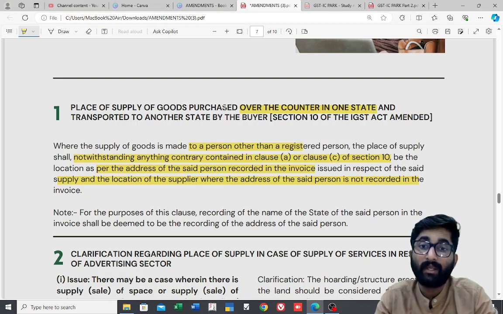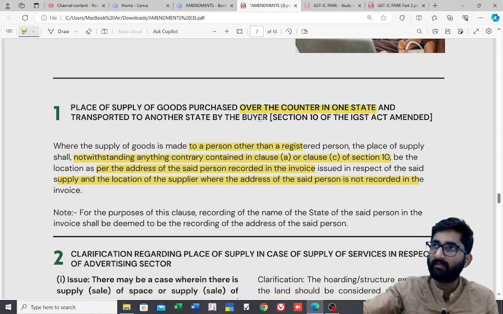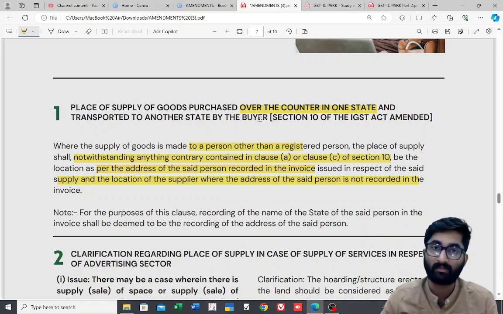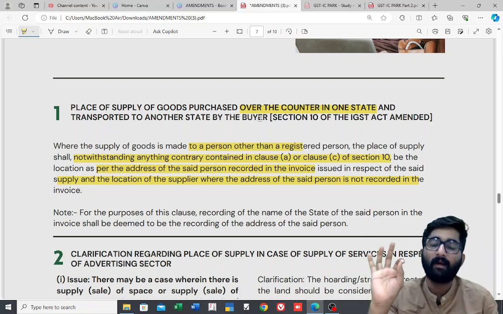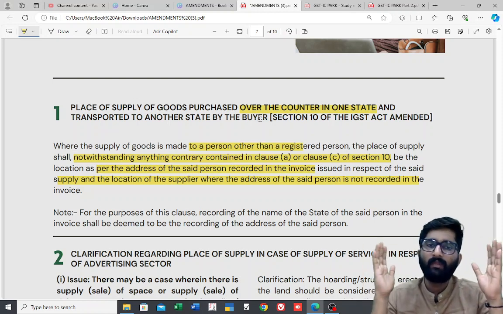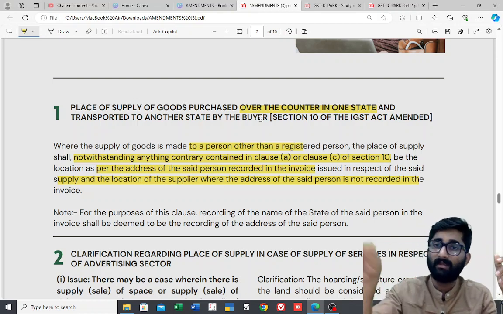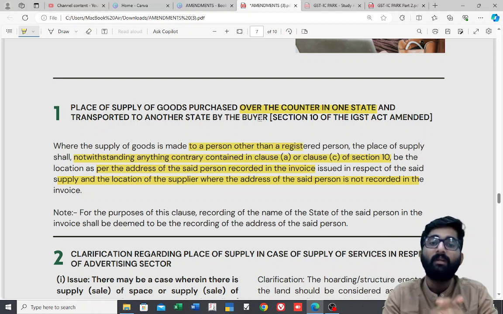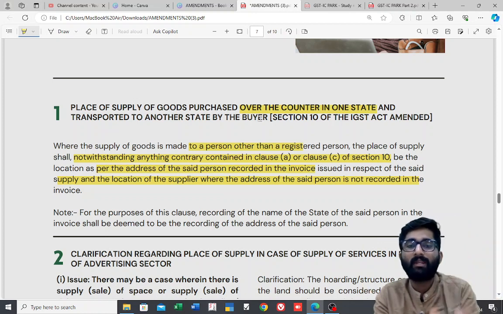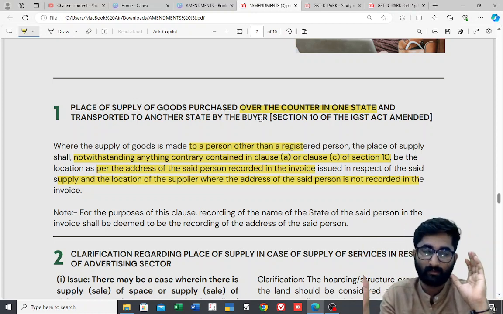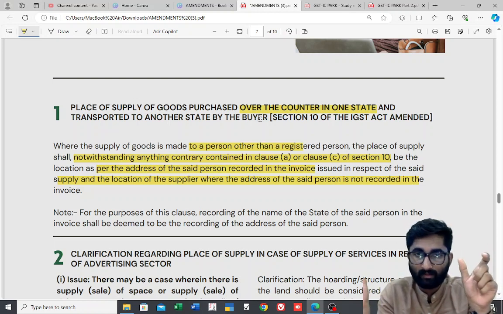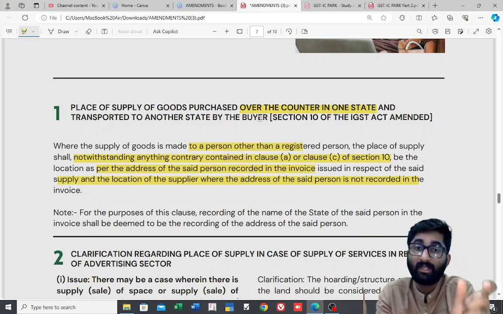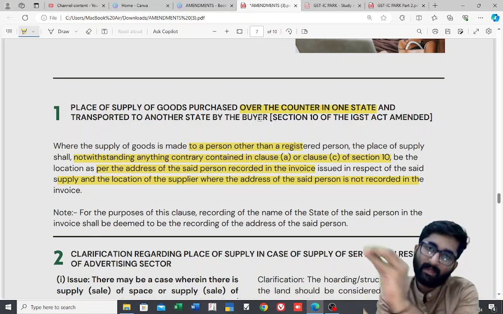So the goods are transported to another state by the buyer. See, if I am transporting the goods, then the place of supply will be where the movement terminates. But here you are moving the goods from here to that place. Many of them had this doubt: sir, the movement is done by the buyer, so in that case what to do? The government says that you have to mention the address in the invoice. Whatever state you mention in the address of the invoice, that place will be the place of supply.